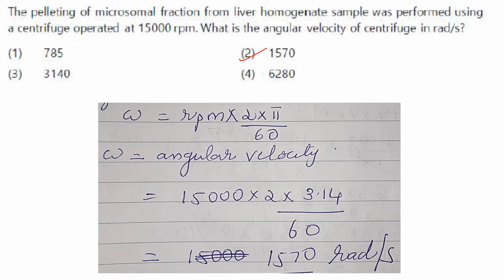Next one. The pelleting of microsomal fraction from liver homogenate sample was performed using a centrifuge operated at 15,000 rpm. What is the angular velocity of the centrifuge in radians per second? So angular velocity is rpm into 2 pi by 60 for converting it into seconds. Substitute the values, you will get it as 1570. Answer is option 2.